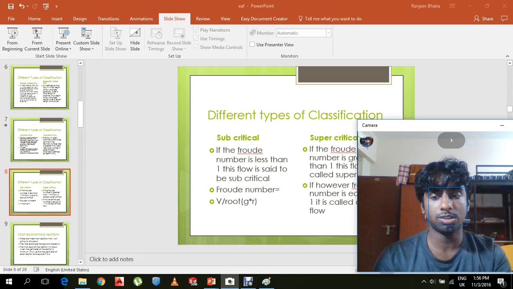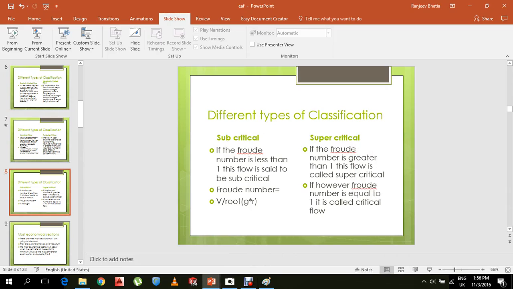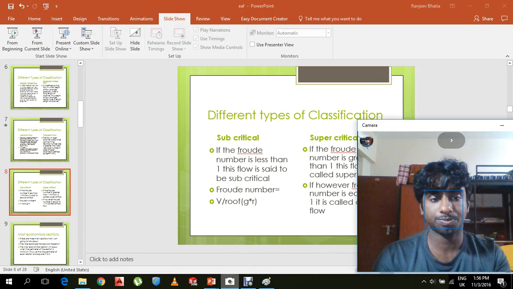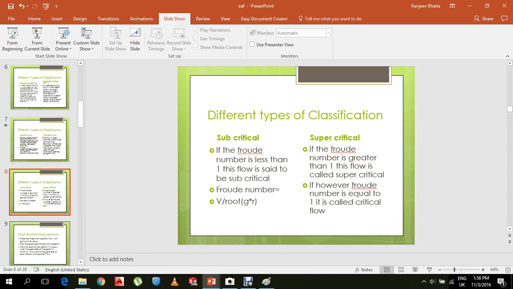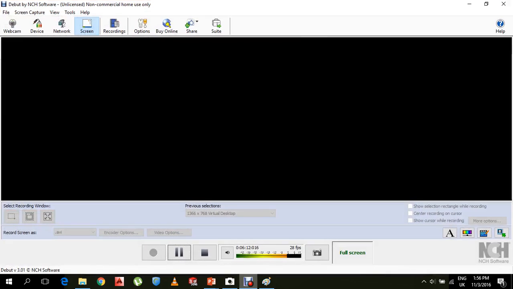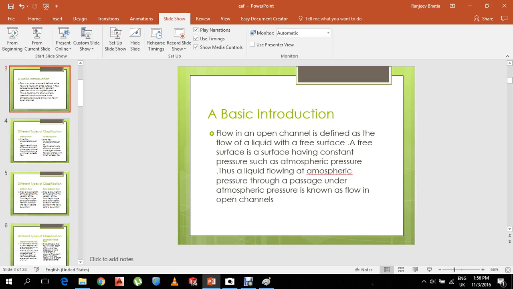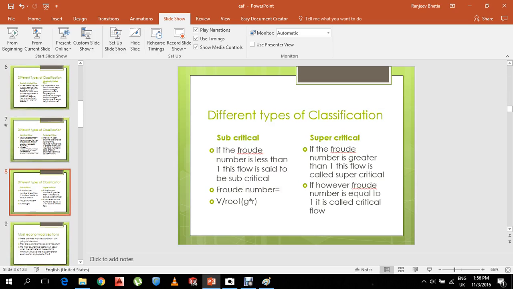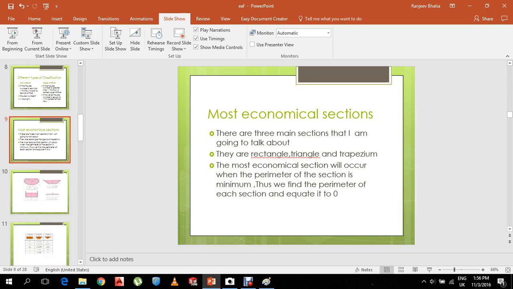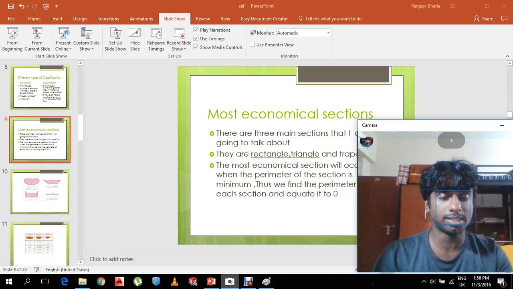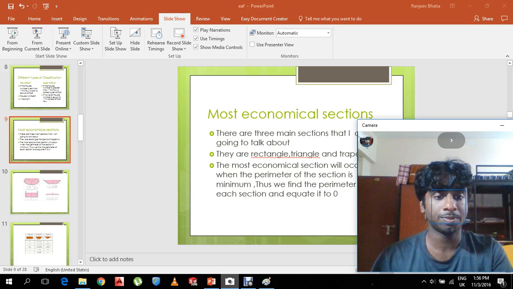Let us now go on to the most economical section of each type of channel flow. There are 3 sections that I am going to talk about, and usually we use rectangular, triangular and trapezium. The most economical section will occur when the perimeter of the section is minimum.